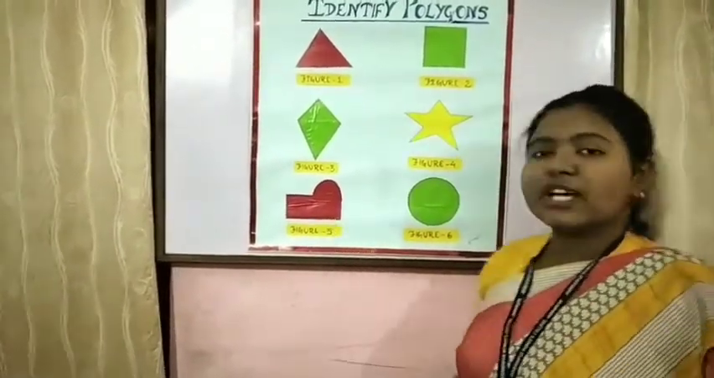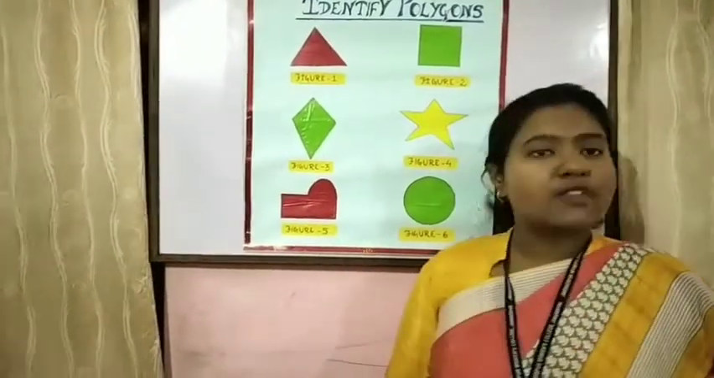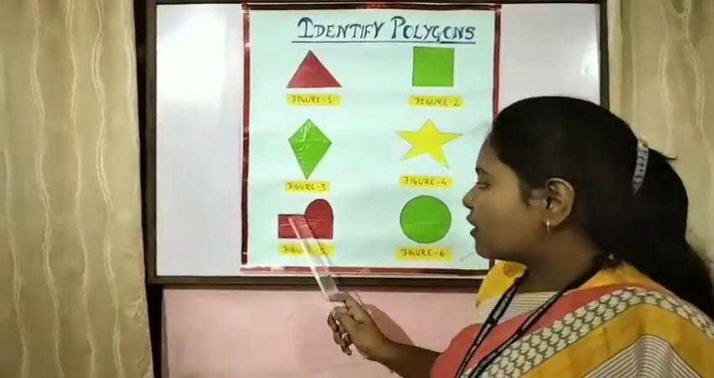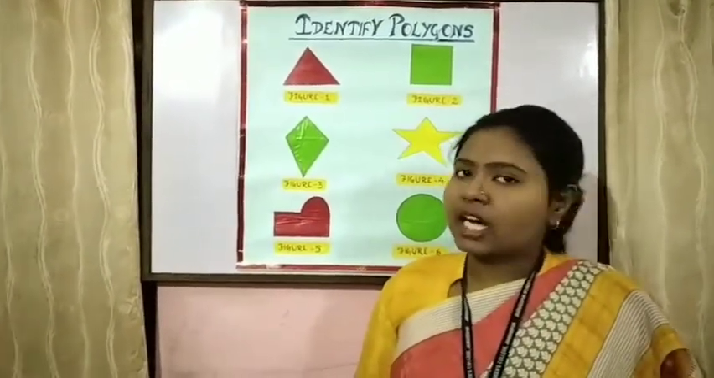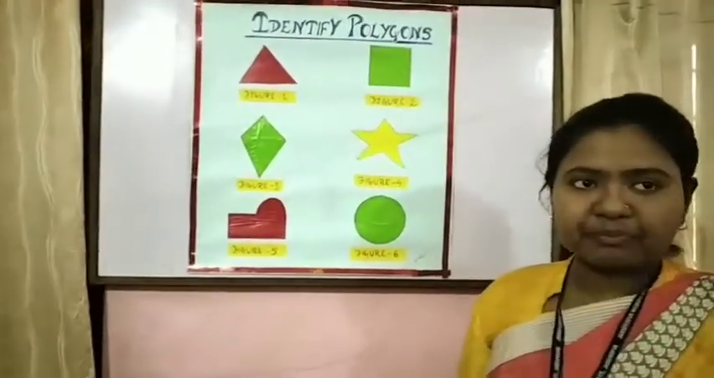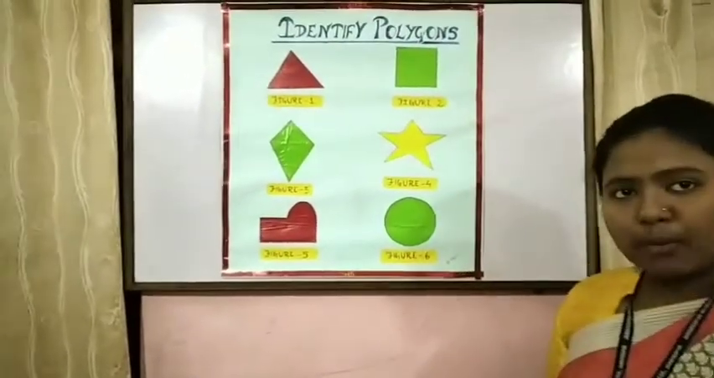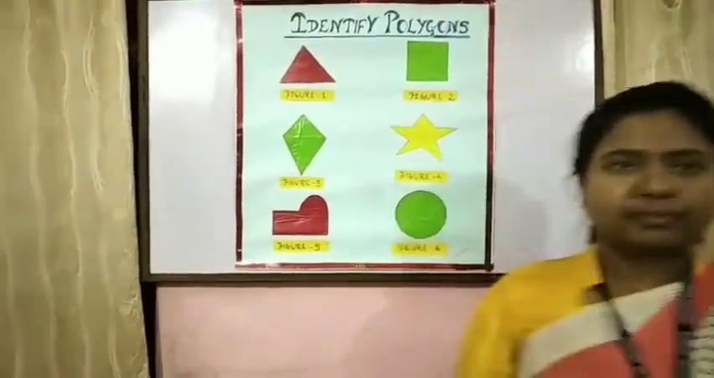Now students, is figure 5 a polygon? Students, figure 5 is not a polygon because figure 5 has a curved path and a polygon should not contain a curved path. Is figure 6, that is a circle, a polygon? No, it is not a polygon as it does not contain any line segments.